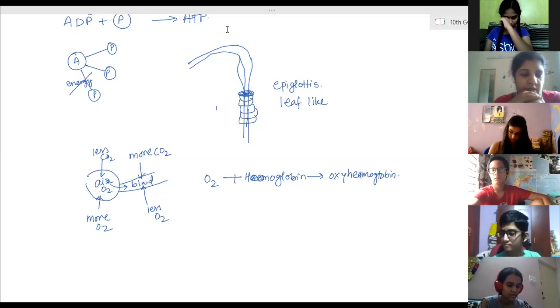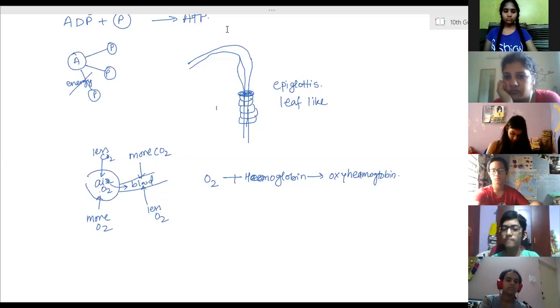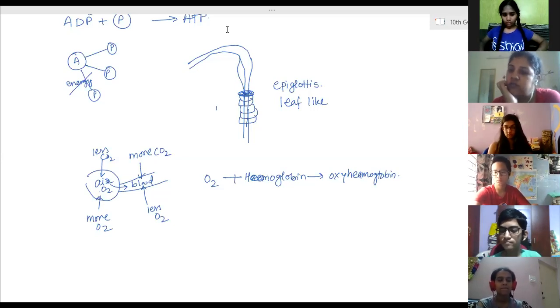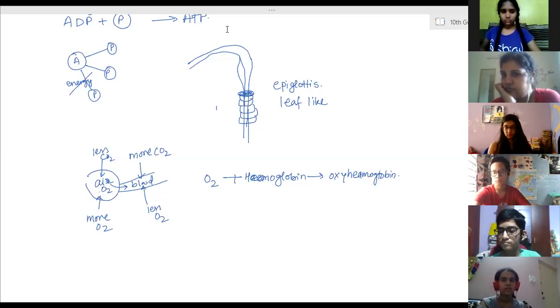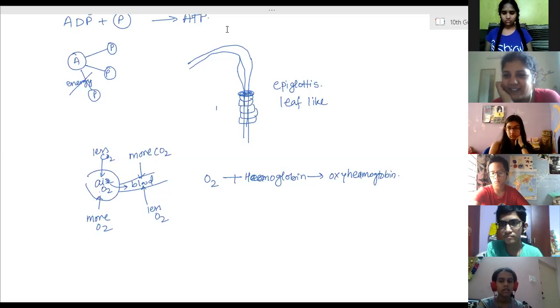Then the respiration in other animals. Fishes, through gills. Okay. Frogs, through their skin, and also lungs. Skin and lungs only.